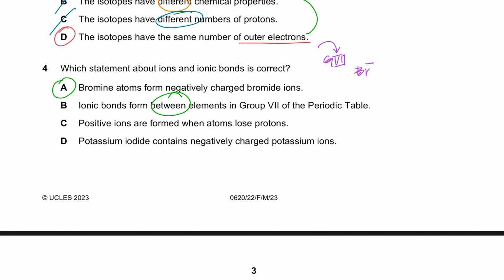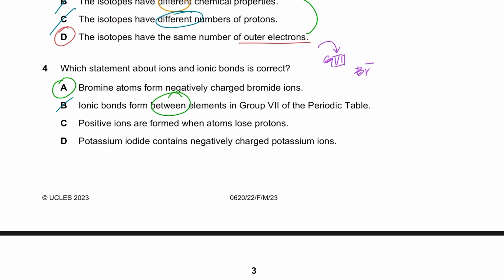They form if you have metals and non-metals. So there's going to be a transfer of electrons from metals to non-metals, forming oppositely charged ions, which are held together by strong electrostatic force of attraction. So I'm just going over the extra information a little quicker, so you don't have to think about it. If you want to listen to this extra information, just pause the video, rewind it, slow it down. Okay, so B is wrong.